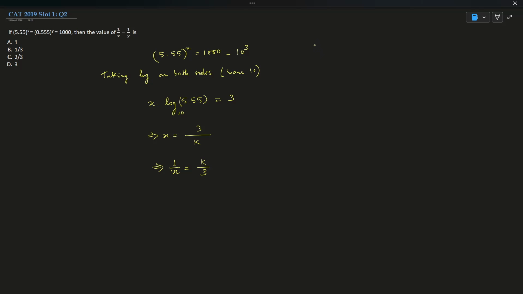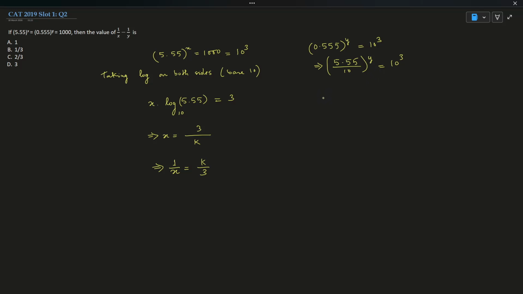Also we have 0.555 raised to the power of y is equal to 1000. Similarly, if I take log on both sides, I will have y. Before taking log, can I write this as 5.55 divided by 10, the whole raised to the power of y, is equal to 10 cube? Now I will take the log.